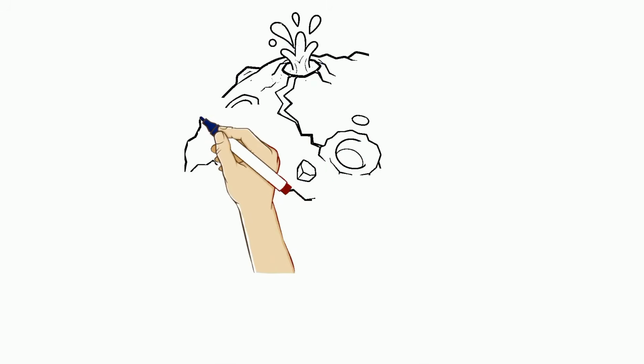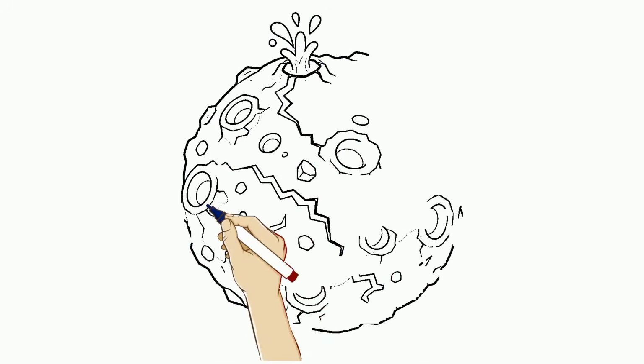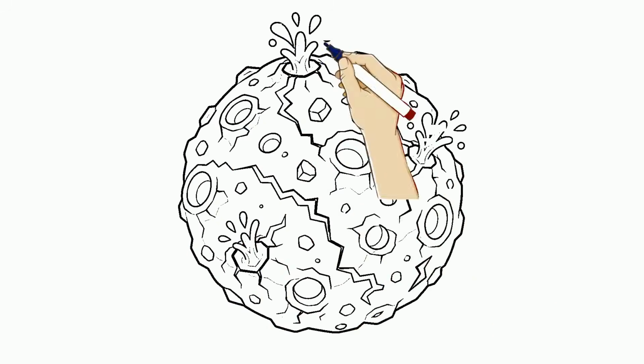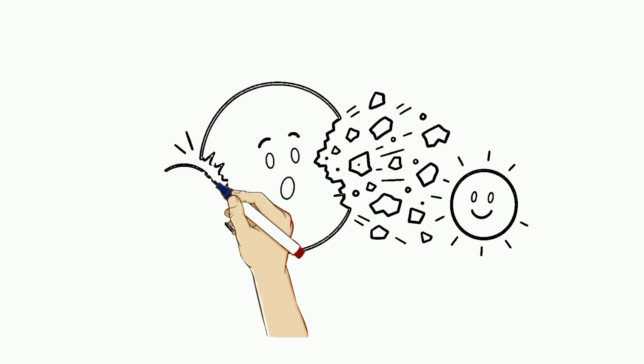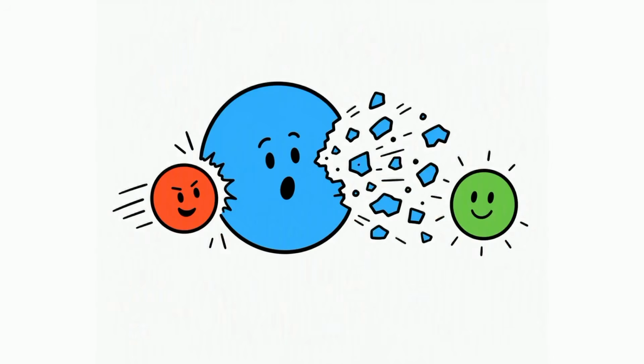One of those inner worlds was our Earth. At first, a violent, molten, crater-covered sphere. A Mars-sized object crashed into the young Earth, and the debris from that collision formed our moon.